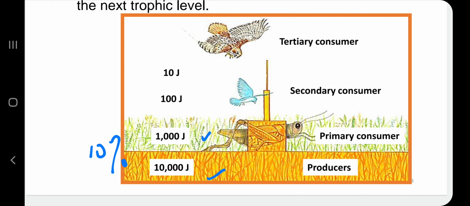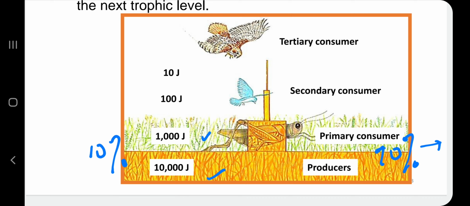Okay, mana lagi 90% of the energy? So actually 90% of the energy, which is 9,000 joule, actually is lost as heat to the environment, and then is lost through excretion, respiration, transpiration, reproduction and so on.